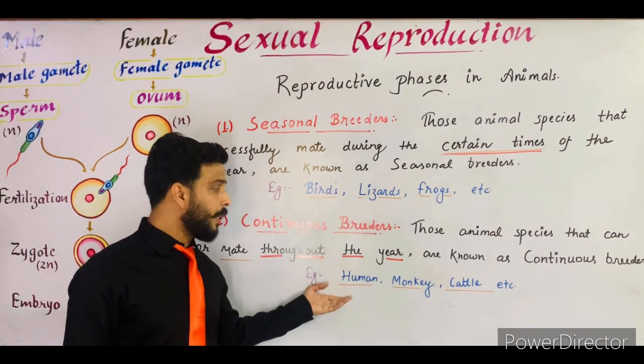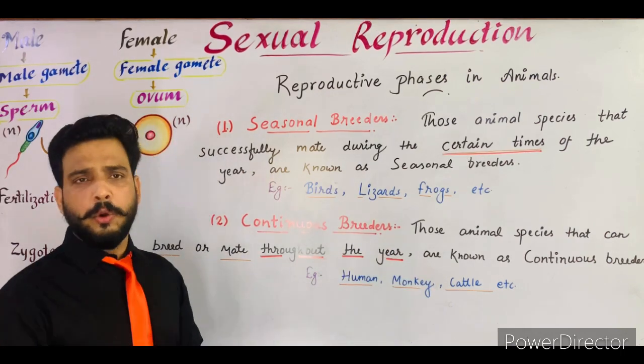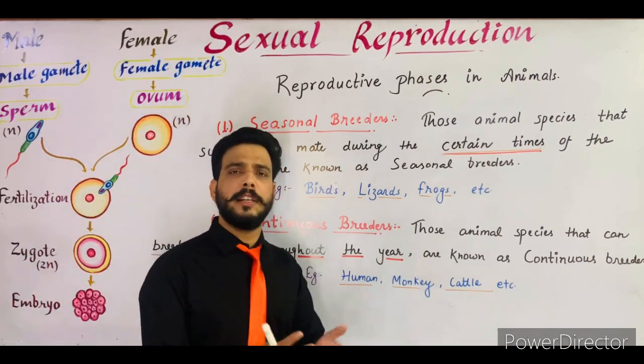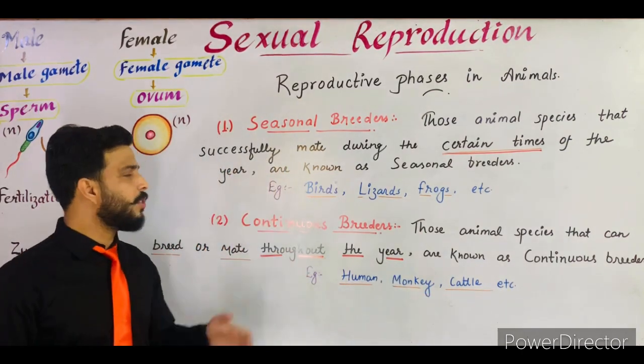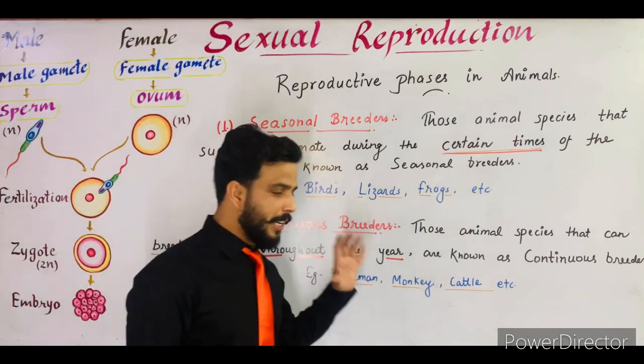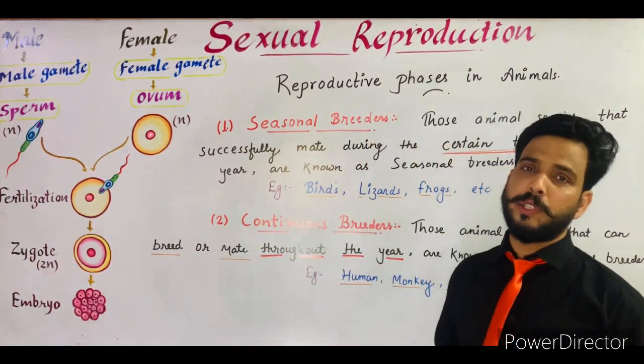Examples are human, monkeys and cattle. Cattle means like cow, goat, buffalo. These are collectively called as cattle. So these are the example of continuous breeders, and I think both the terms are clear to you. What is the meaning of seasonal breeders and what is the meaning of continuous breeders?